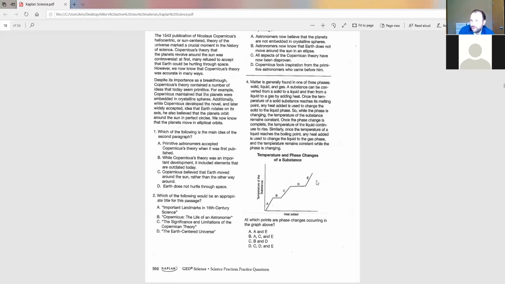So remember, once we reach the point at which a phase change happens, we go from solid to liquid, we go from liquid to gas. Once we reach that melting point or that boiling point, the temperature levels off. So where on the graph is the temperature flatlining or leveling off?